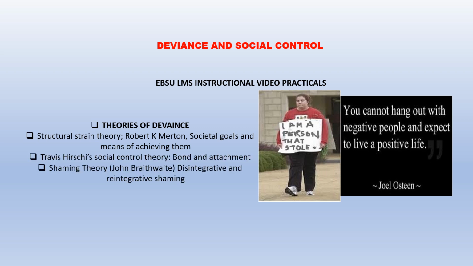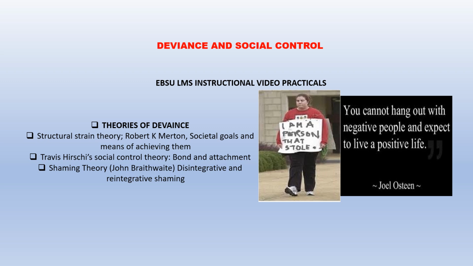There are other theories, for instance, that of Travis Hirschi on the social control theory. He believed in social bonds and attachment, that people conform on the basis of the attachment they have with relatives and others. So we sometimes do not deviate from the norm because we know that there are expectations from families and relatives and all of that.